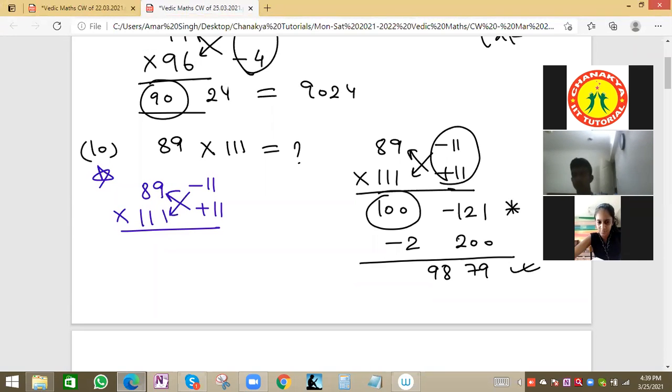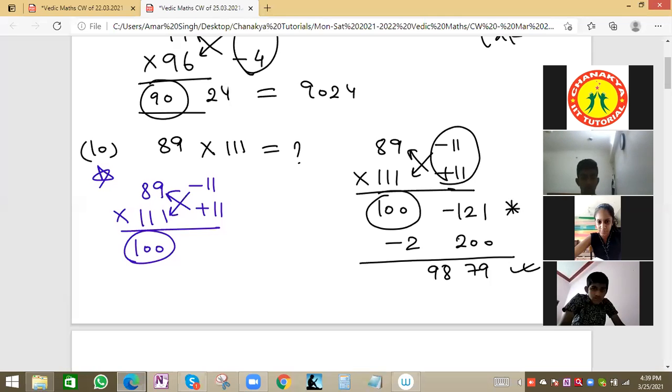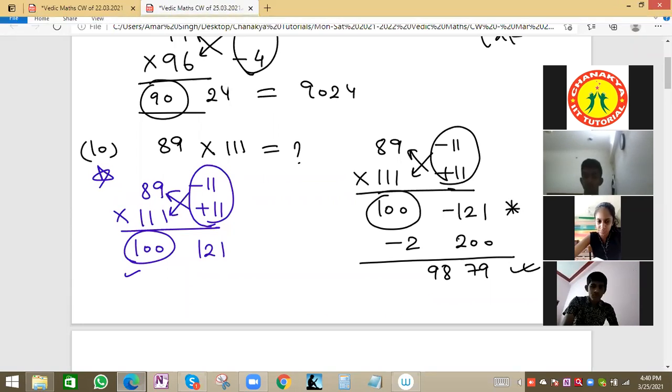So 89 plus 11, 100. 111 minus 11, 100. This will be same for any value. 89 plus 11, 100. 111 minus 11, 100. No problem. And that means we are doing correct. Our method is correct. Now we will multiply this one. So 11 11 121, 11 square 121 with minus sign, because plus minus is minus. Now we are getting 100 and other value is minus 121.